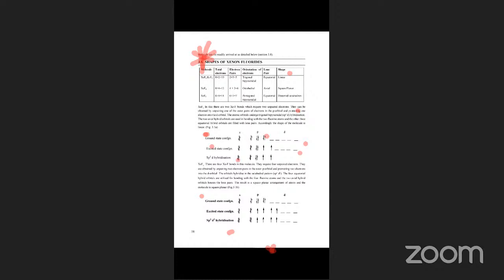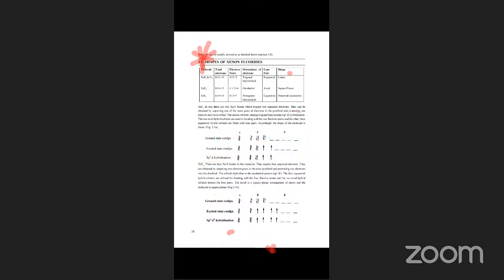So 1 s orbital, 3 p orbitals, and 1 d orbital. The hybridization of XeF2 is sp3d hybridization. The shape of the molecule is linear. This belongs to XeF2. Okay, then finally XeF4.